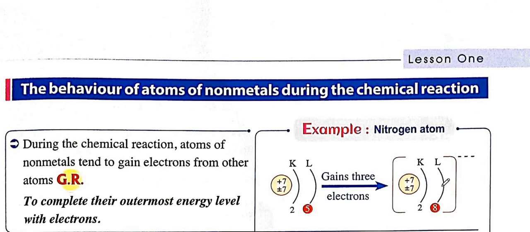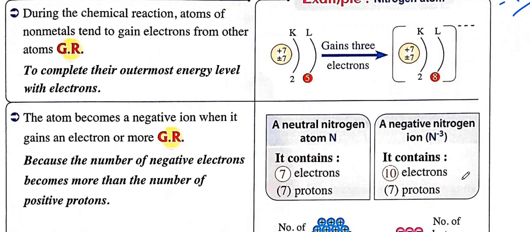As you can see here, the number of electrons increases. The number of protons, of course, was positive 7. So as you can see here, the number of negative electrons becomes more than the number of positive protons, so it will take the negative charge.